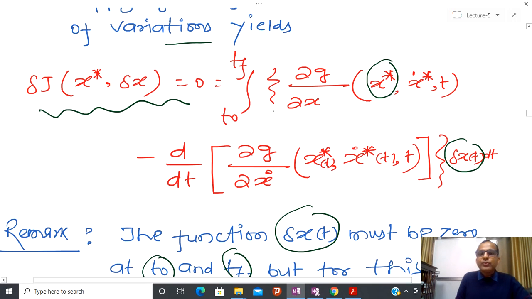Due to that reason I cannot say that delta x is always 0, so we have to find some kind of condition such that we are able to simplify this particular definite integral.